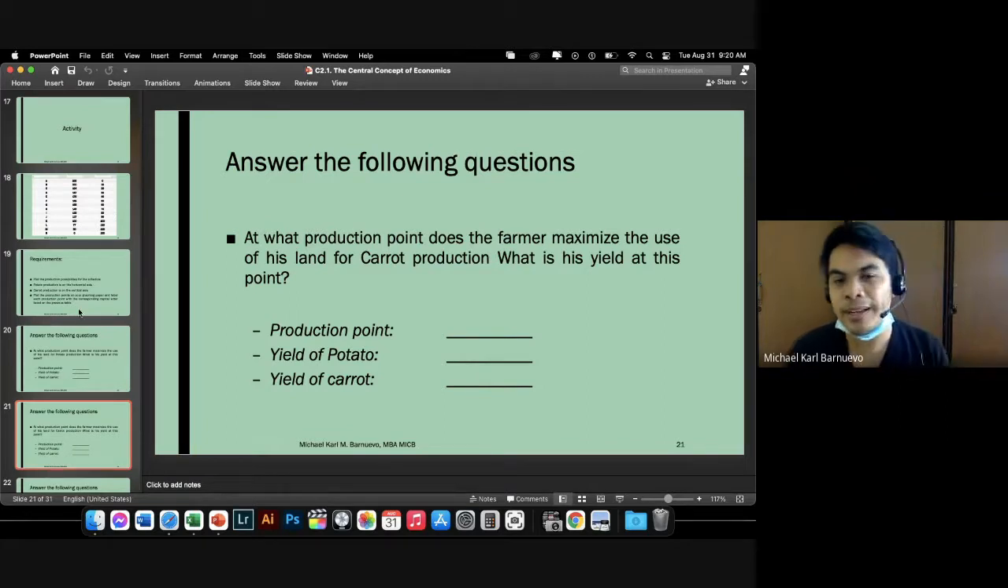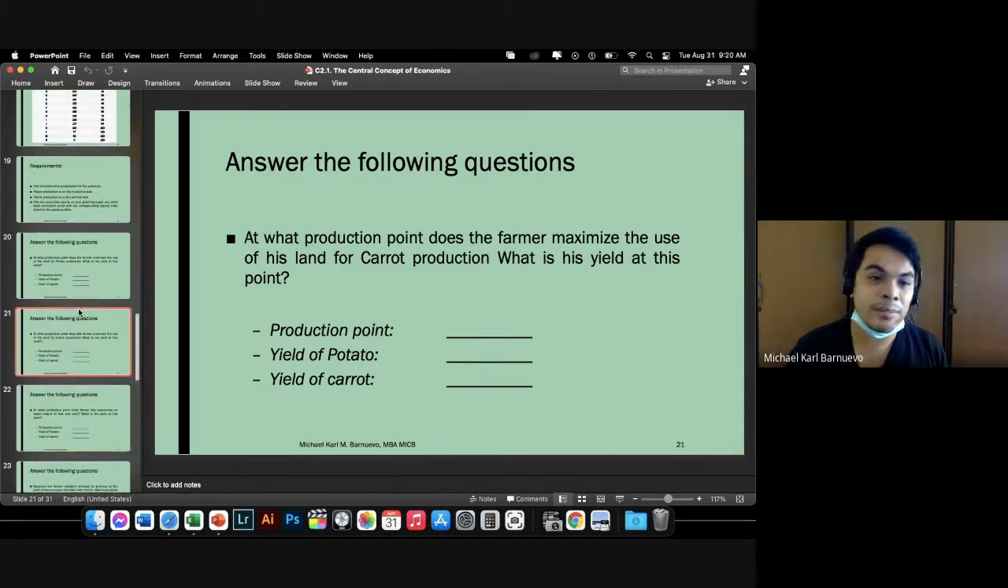Okay, di ba very simple? Actually, the concept is very simple. Just knowing what is the correct combination of two products to produce to have the highest yield.